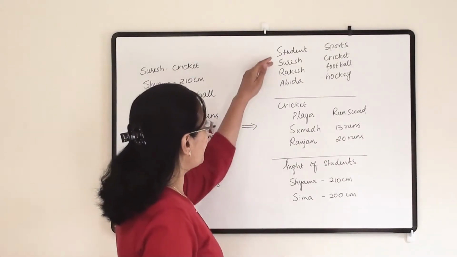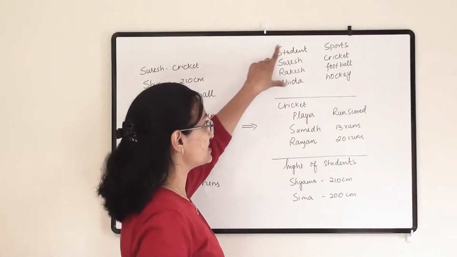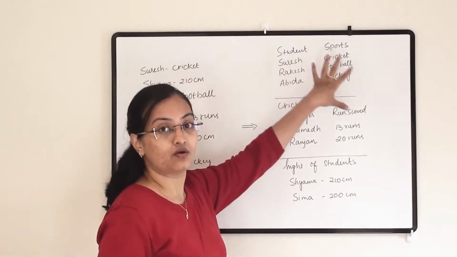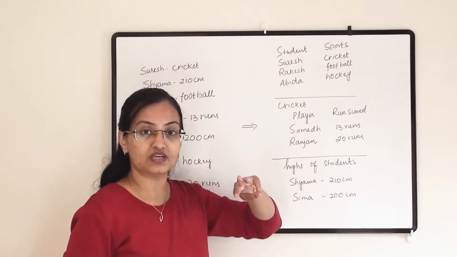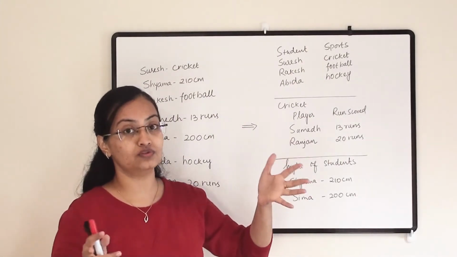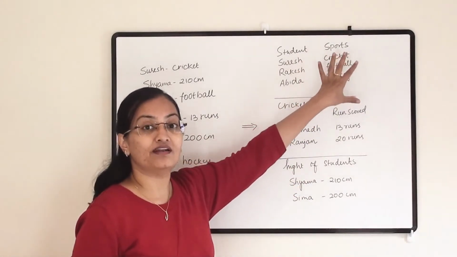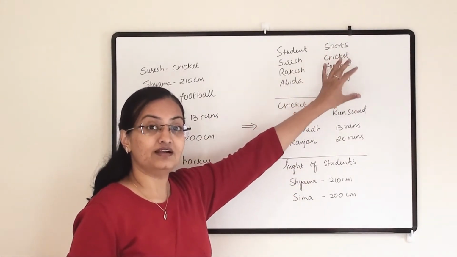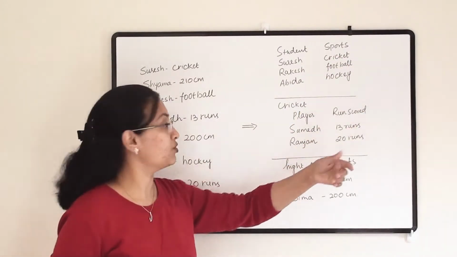So when we arrange it like this, student and sports, we can see how many students like cricket, how many like hockey, how many like football. Here I have given only 3 names, but there will be 20-30 students in a class, and in the whole school there will be many more. So when you arrange the data, it is easy to check which sport is famous or popular among the students.